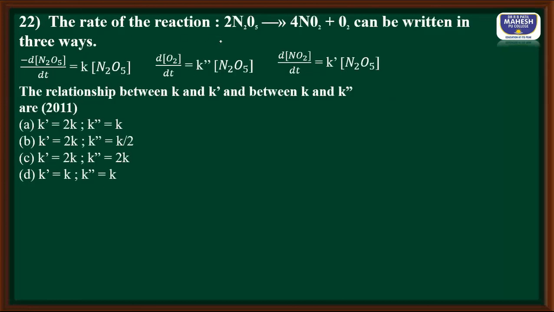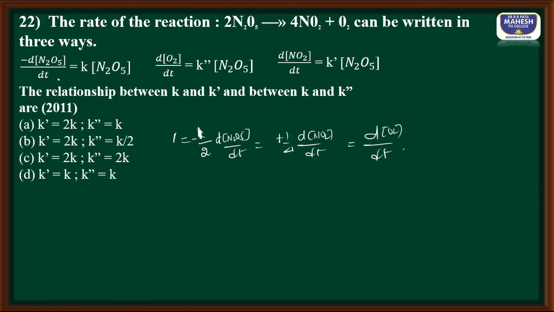Next question. The rate of reaction can be written in 3 ways. They are written, and we have to find out the relationship between K, K dash and K double dash. So let us write a differential rate. So rate is equal to minus 1 divided by 2 change in molar concentration of N2O5 divided by dt, that is equal to plus 1 by 4 change in molar concentration of NO2 divided by dt, that is equal to increase in the molar concentration of O2 divided by dt.